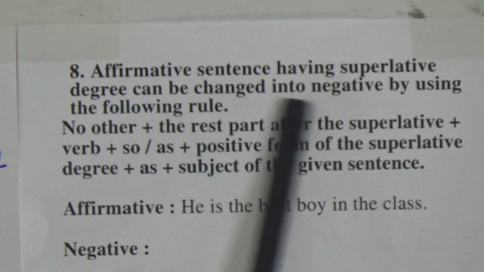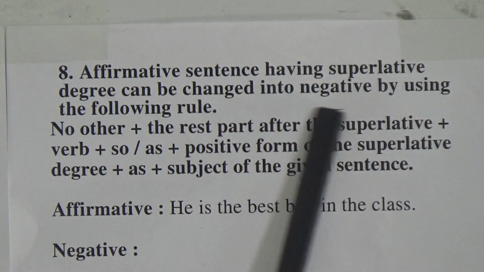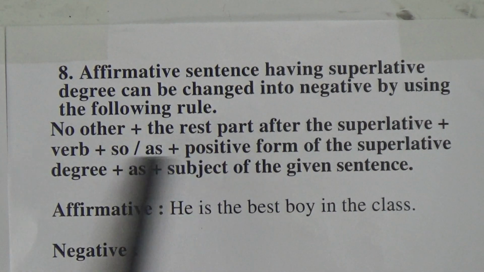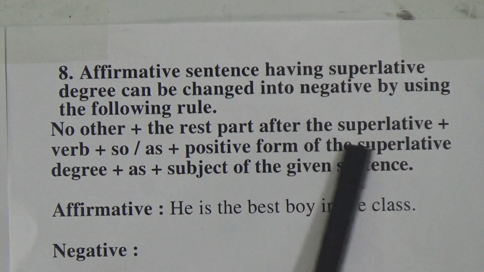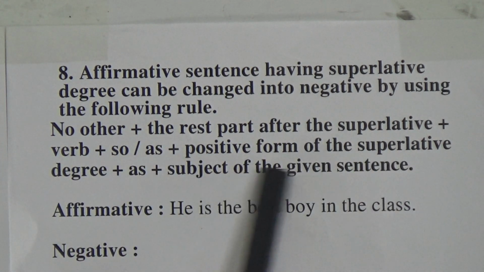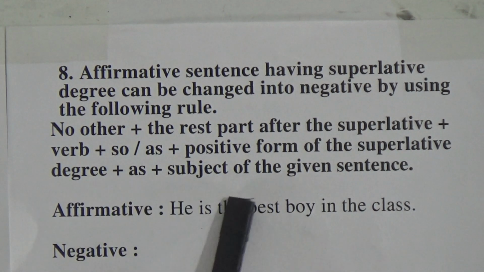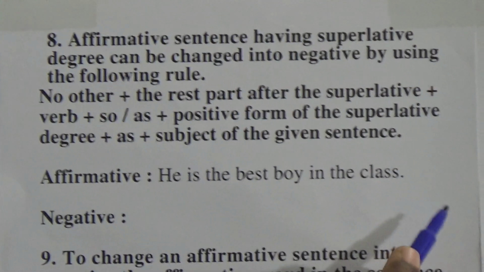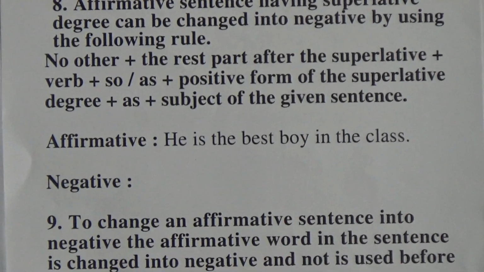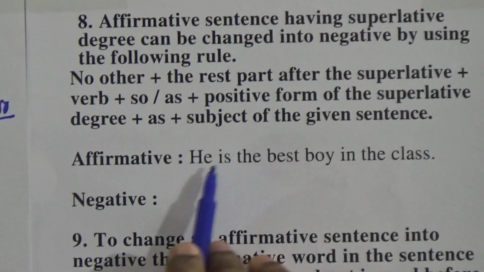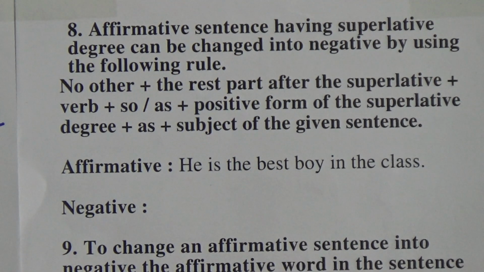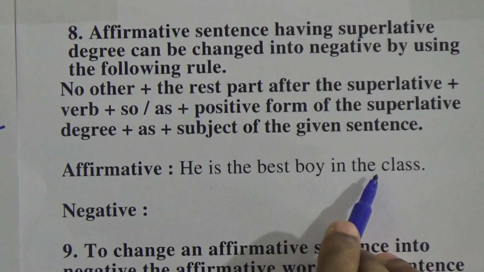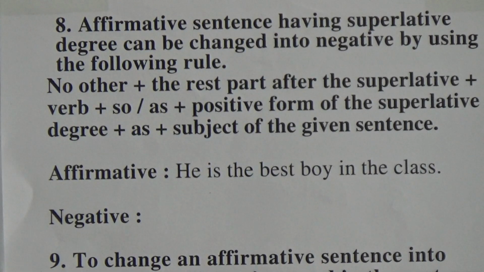Rule 8. An affirmative sentence having superlative degree can be changed into negative by using the following rule. No other, then the rest of the sentence after the superlative, then verb, so as, positive form of the superlative degree, and then the subject of the given sentence. Look, he is the best boy in the class. This is called a superlative degree. So from superlative degree, if we make it positive degree, this will be negative.